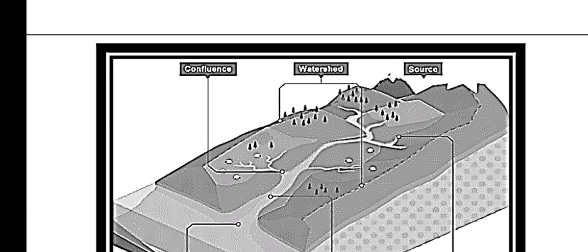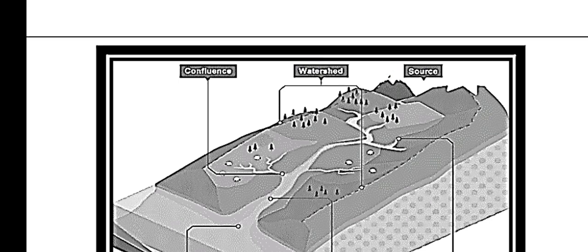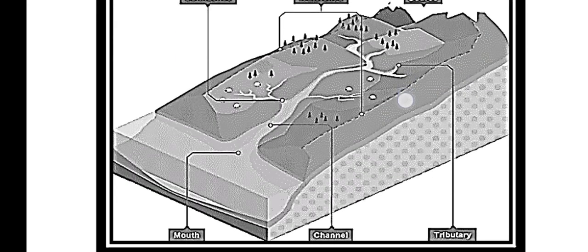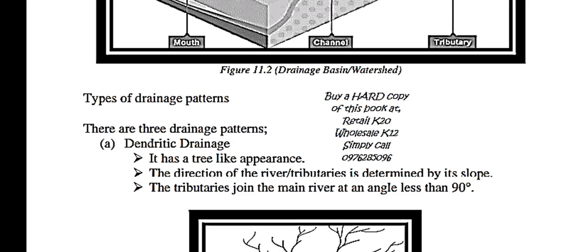Then we have a diagram here which shows the confluence. What is a confluence? This is a point where two rivers join. Then we have a watershed there. We have also the source. We are seeing those points. We have the source there, the watershed there, and the confluence there. What else? We have a channel, which is the flow of the river. We have the mouth, where the river joins the sea. Then we have the tributaries, those are small rivers joining the main river. Those are the terminologies we have.